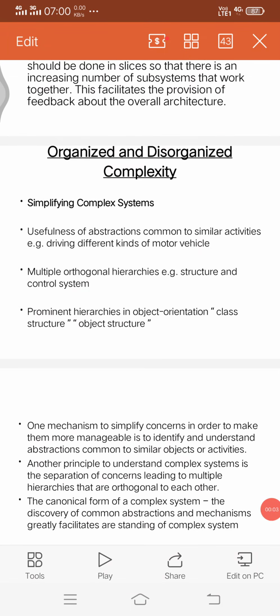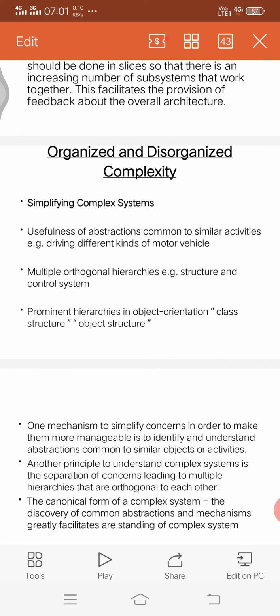Organized and disorganized complexity. The first one is simplifying complex systems. In this first one is the usefulness of abstractions common to similar activities. For example, if you take different kinds of motor vehicles driving, first we have to